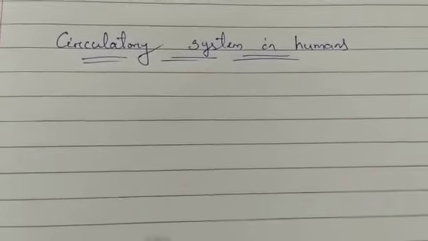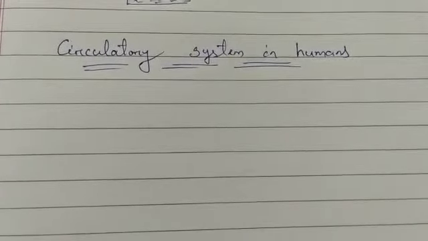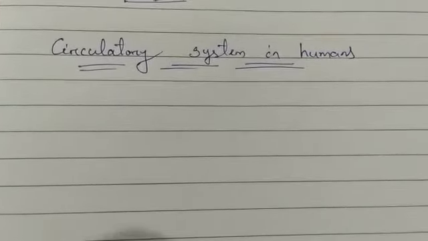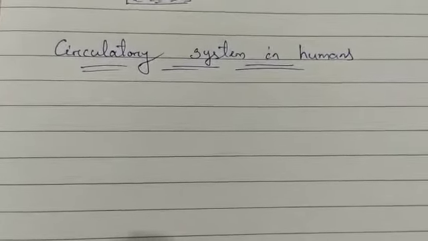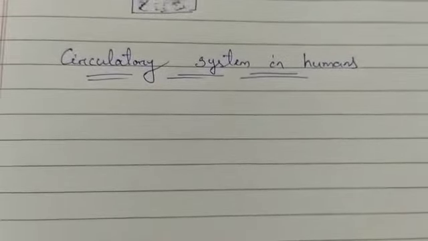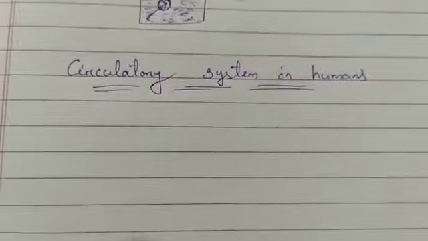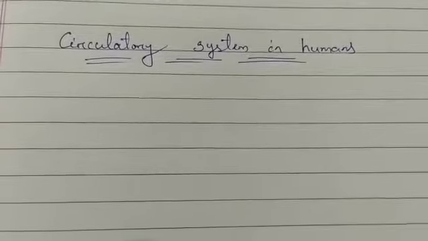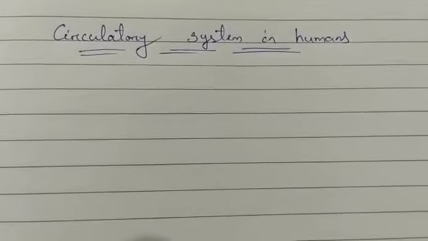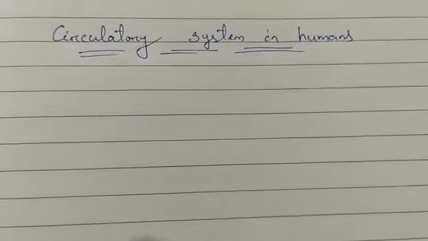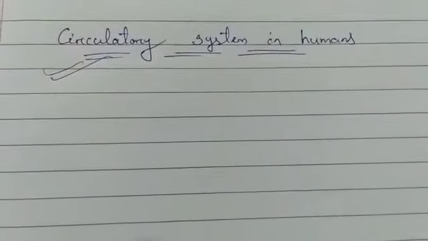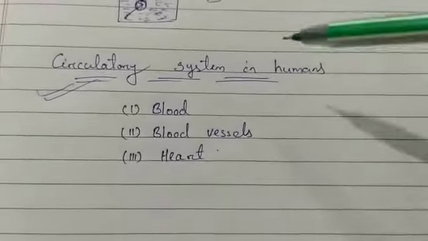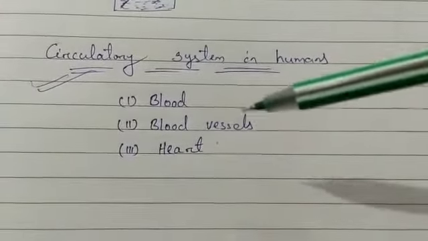But for bigger and complex organisms there is a need for a more complex system for transportation of substances. A human is a very complex organism. A human has different organs, different parts which have different functions. So in humans this job is done by the circulatory system. The circulatory system in humans is composed of three main components: blood, blood vessels and heart.